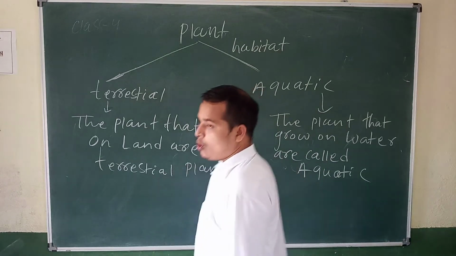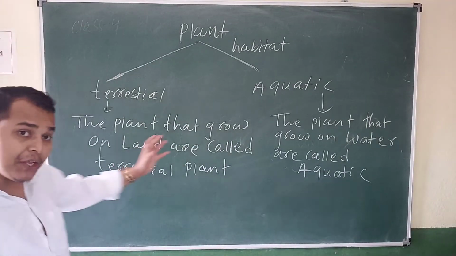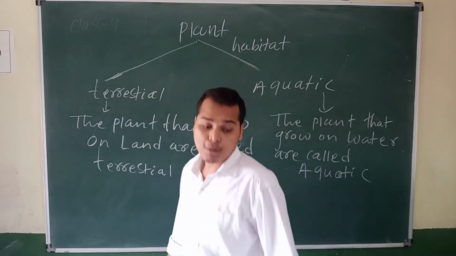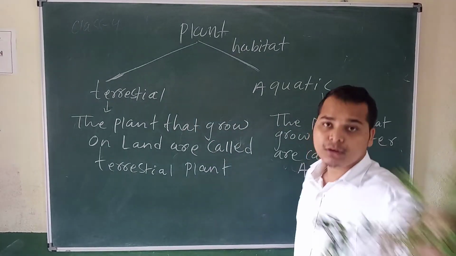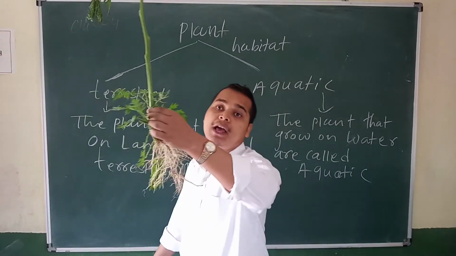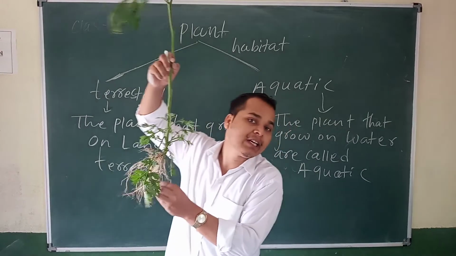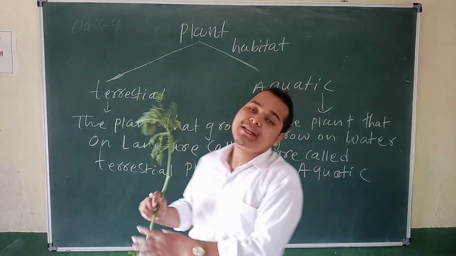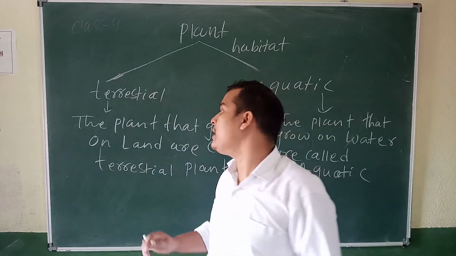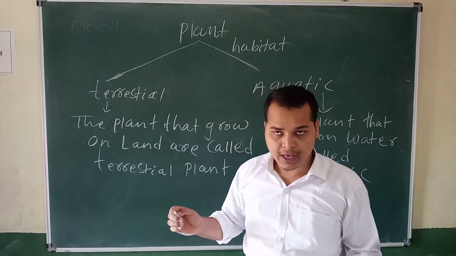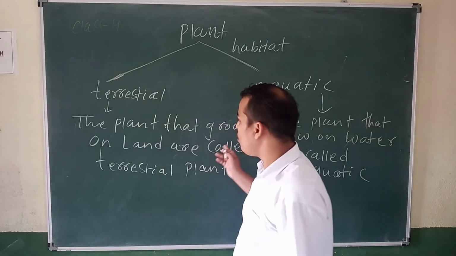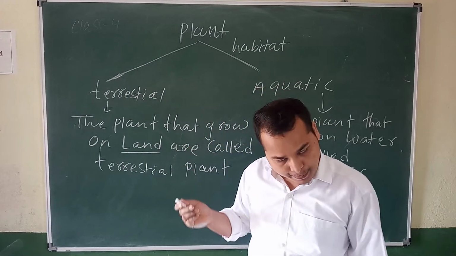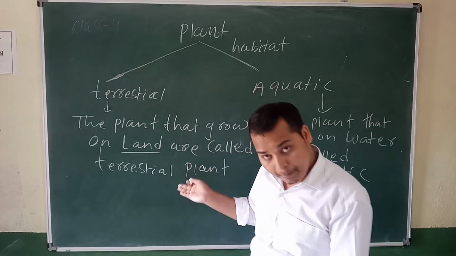So according to their habitat, this plant is growing on the land, so it is called terrestrial. Tell me some plants which grow on the land. The plants that grow on land or dry places are called terrestrial plants. For example, coconut, banyan tree, peepal tree, sal tree, flower tree, flower plant.